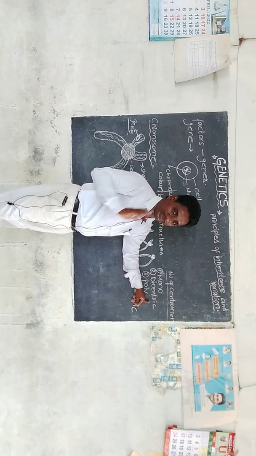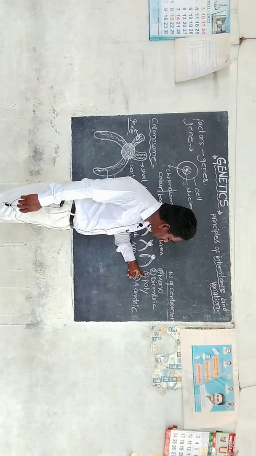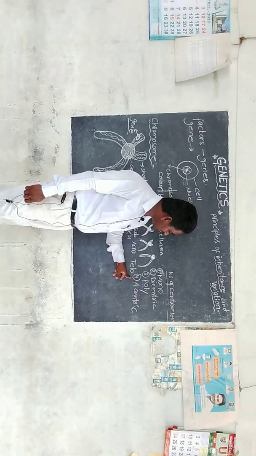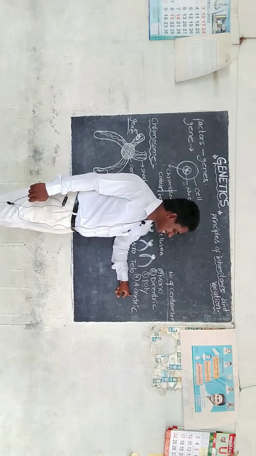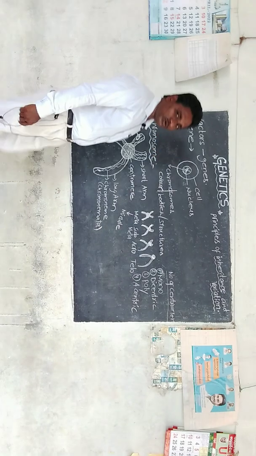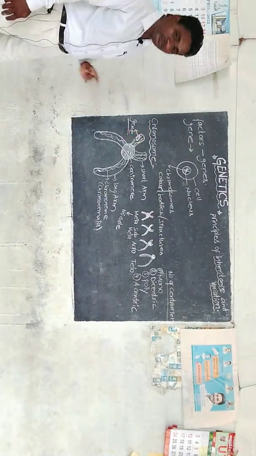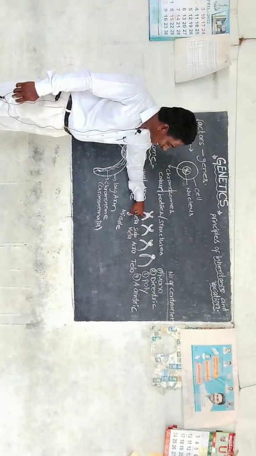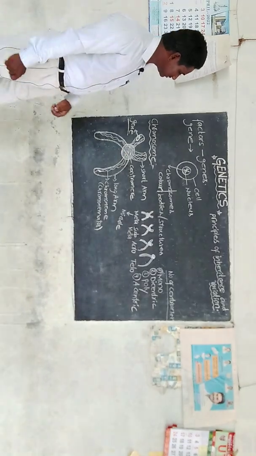If more than 2 centromeres are present, that is the third type, polycentric. And the last one, if there is no centromere, that is called acentric. So chromosomes are classified based on the position of the centromere and based on the number of centromeres. So these are the 2 types.